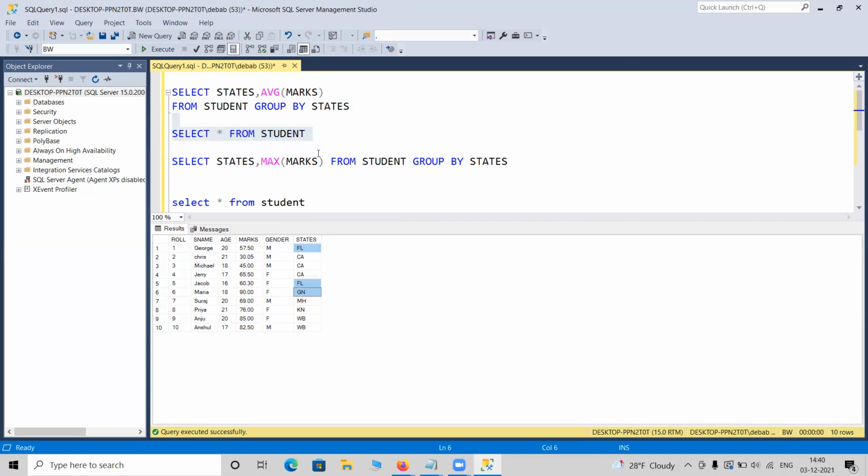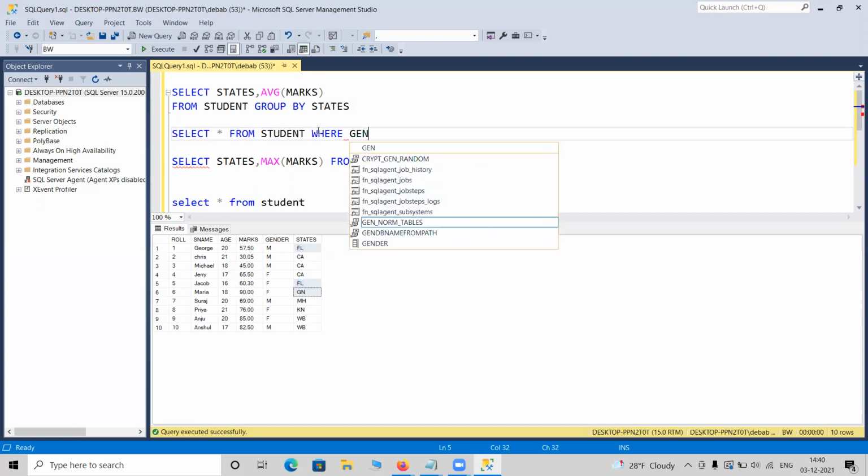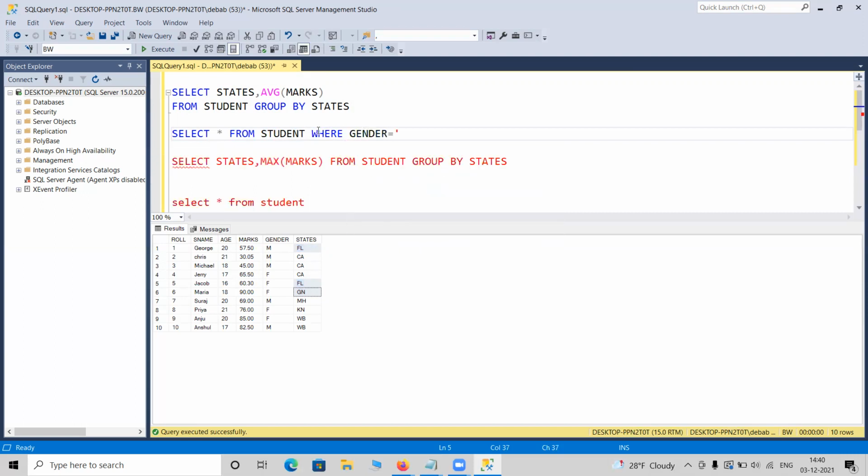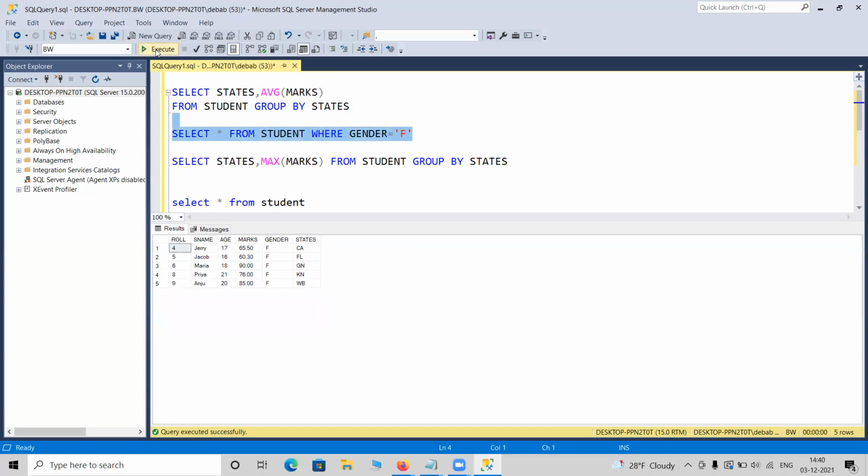Or suppose you are interested only in the female students, say how females are rising all over the world. You need to figure out some statistics, like female students are performing better than men. Suppose you are writing some articles on that and you need some real data. At that time, you can simply write a where condition. We already know that: where gender equals female. If you write this statement, it will simply filter out the male data.